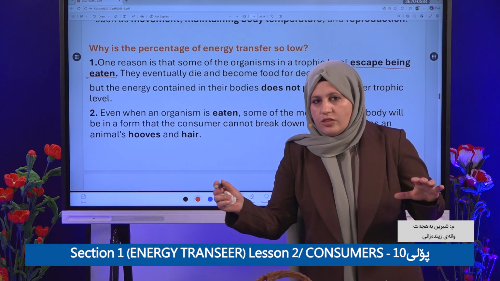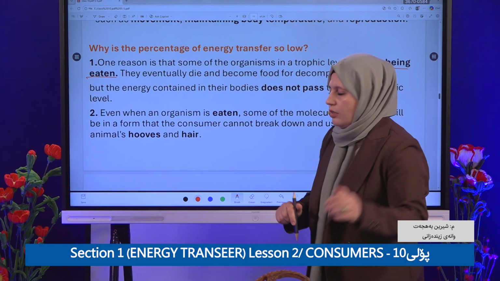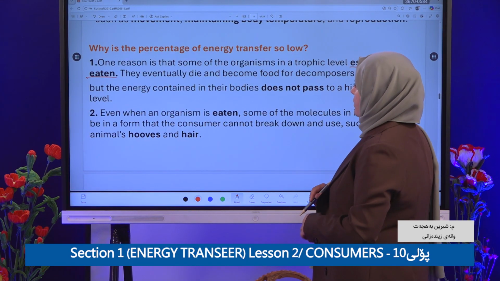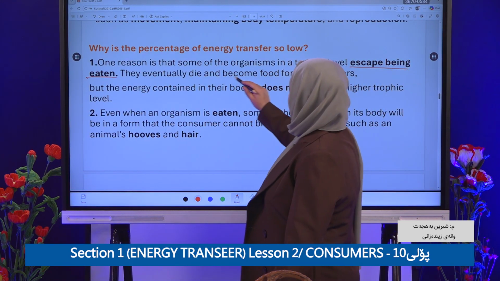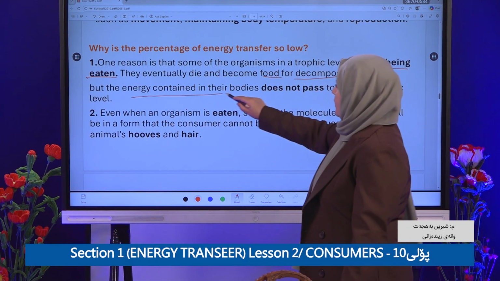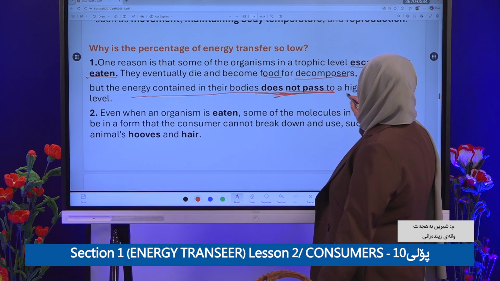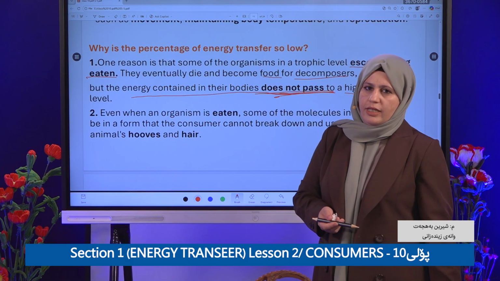So does it transfer the energy? No, it stays. That's why it's slow to pass to the next level. Eventually they die and decompose, and their energy content does not pass to the higher trophic level. That's why it's slow.